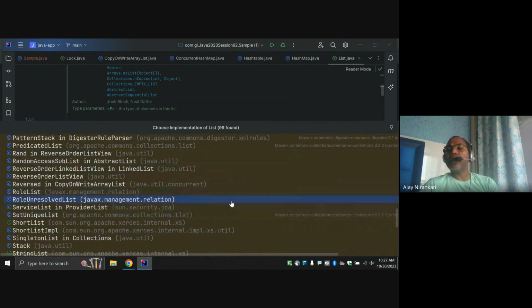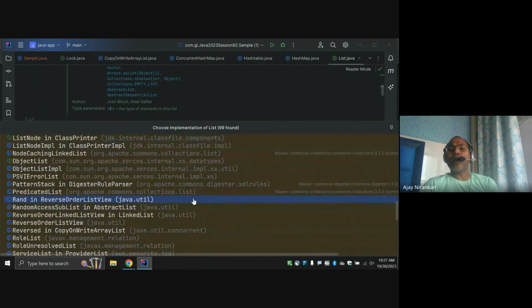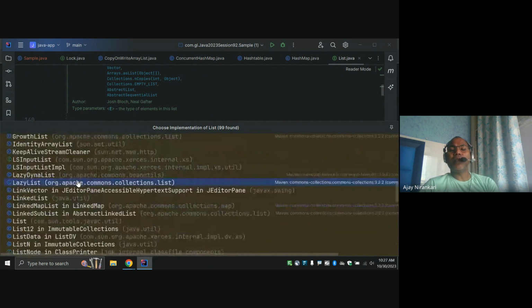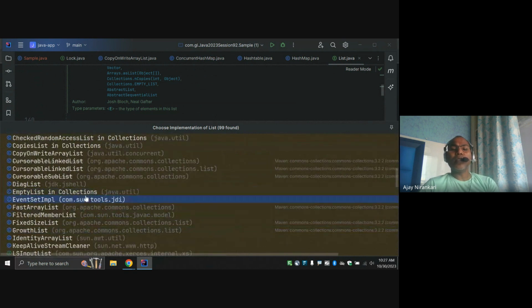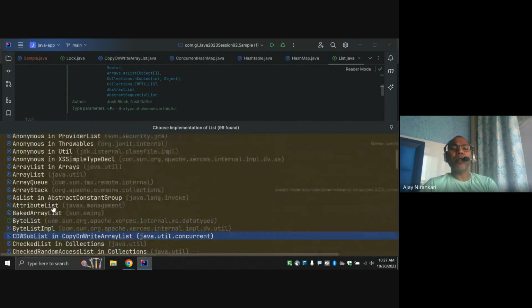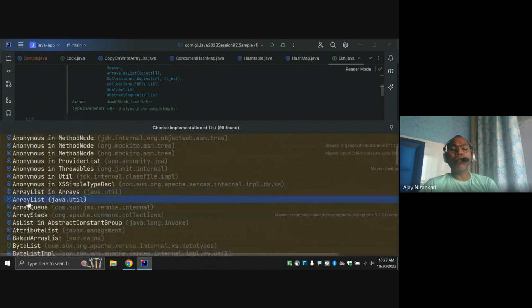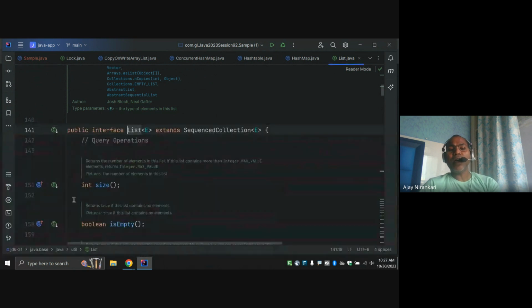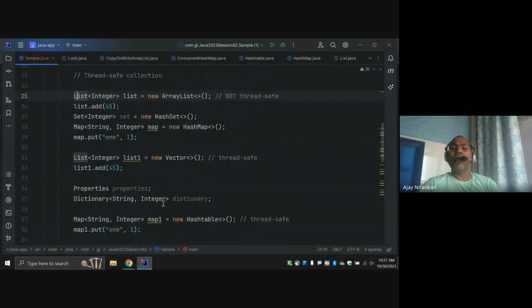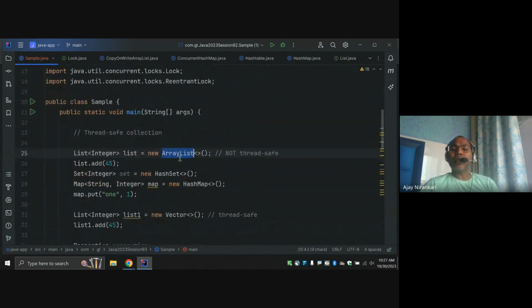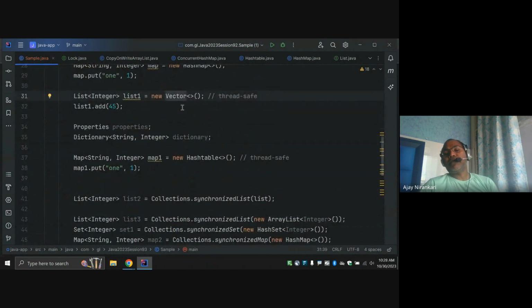Notice here that different Java libraries are used, like the Apache library, which has its own implementations. If nothing is mentioned, it is Java itself, like the empty list. There are lots of implementations. Generally we know the ArrayList, which we previously used. Today we understand one more implementation. ArrayList is non-thread safe and Vector is thread safe.